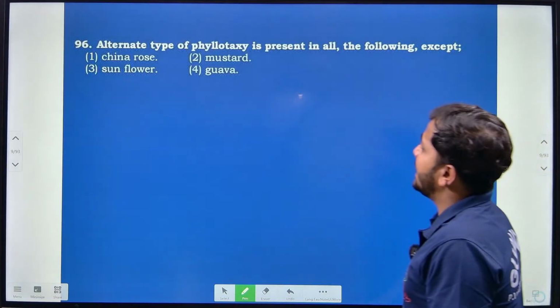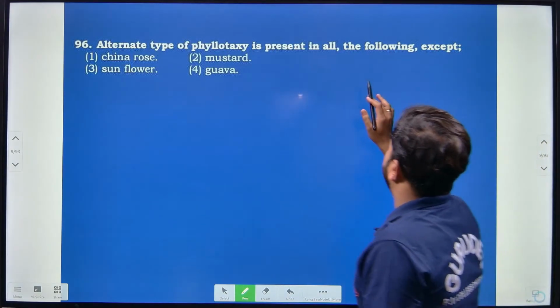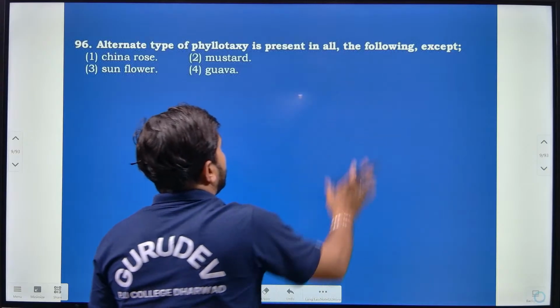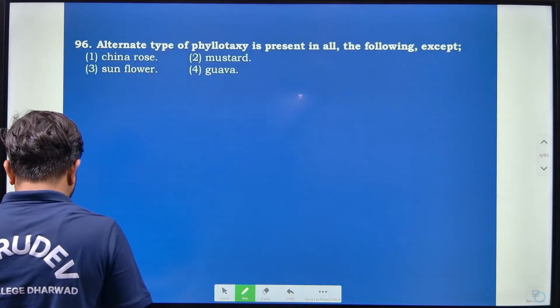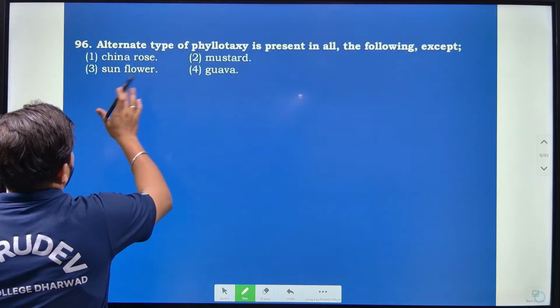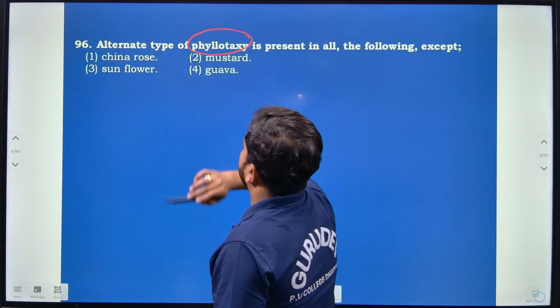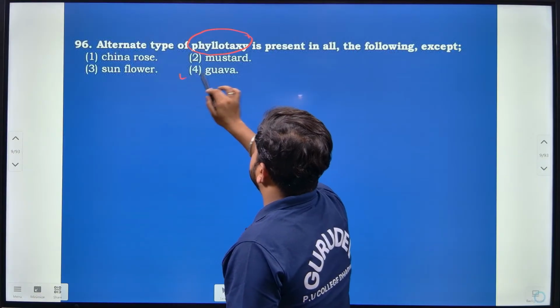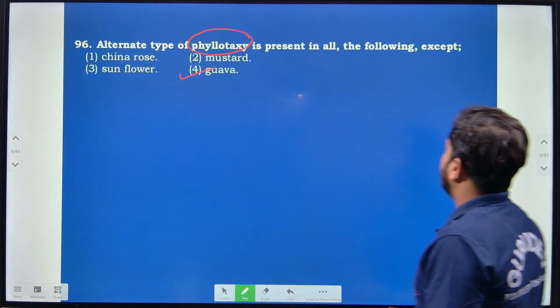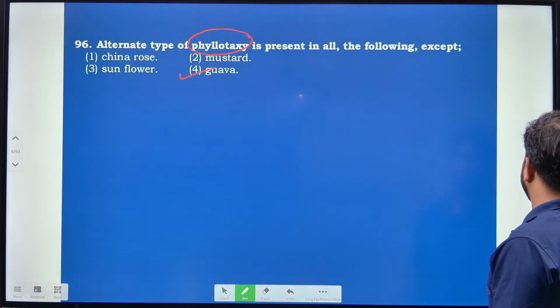Then, alternate type of phyllotaxy is present in all the following except one. So except, they are asking about alternate phyllotaxy, related to the arrangement of leaves, and that we are not going to see in guava here. So that is the answer, option 4.